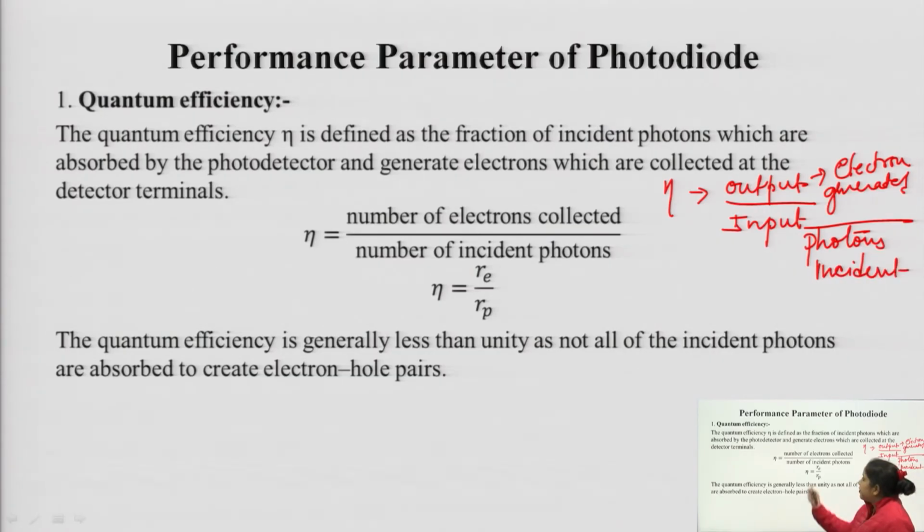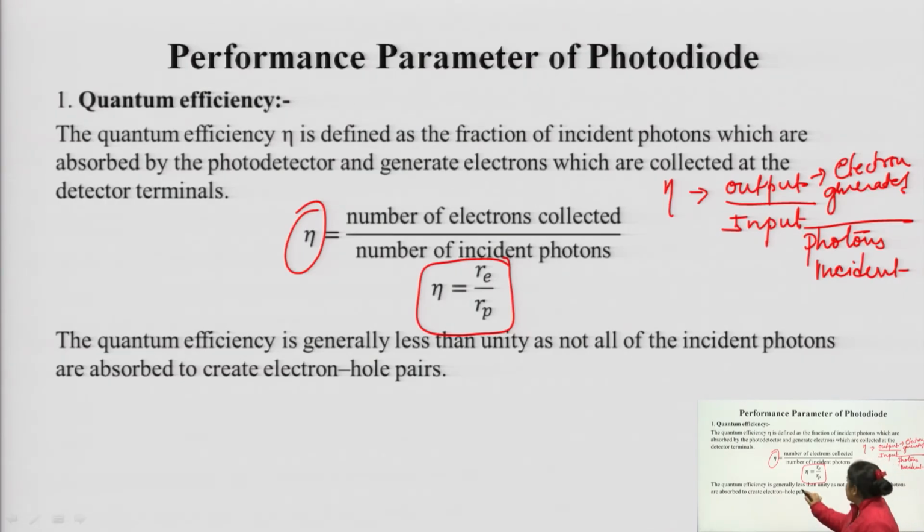Let us have a definition of this. The quantum efficiency is defined as the fraction of incident photons which are absorbed by the photodetector and generate electrons which are collected at the detector terminal. So, this is the symbol: number of electrons collected upon number of incident photons.